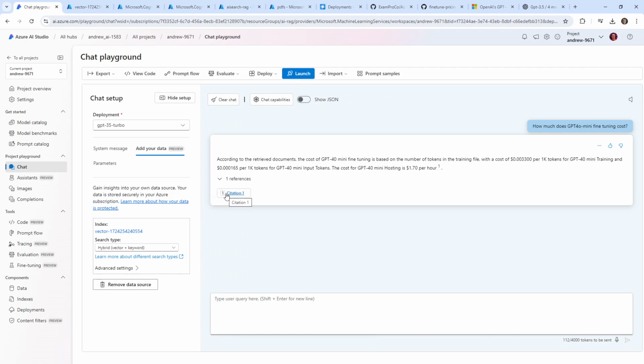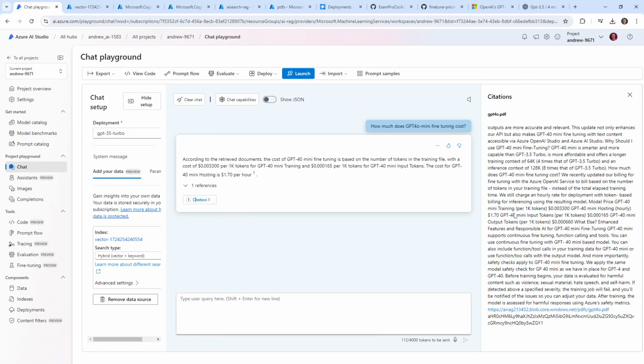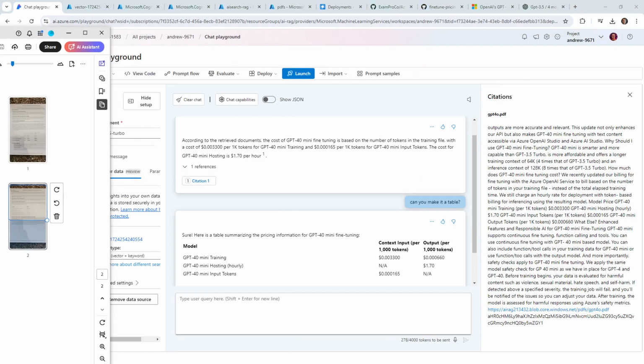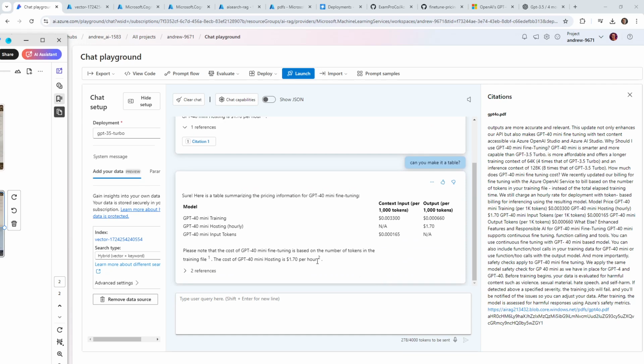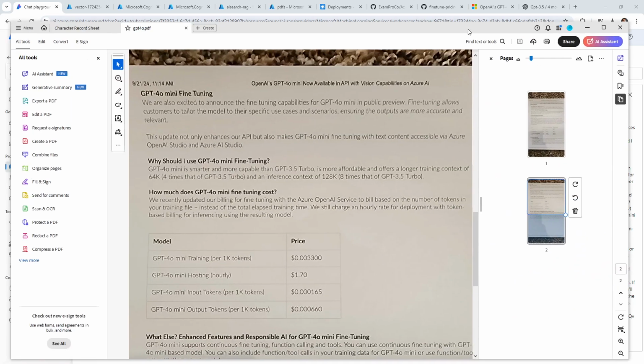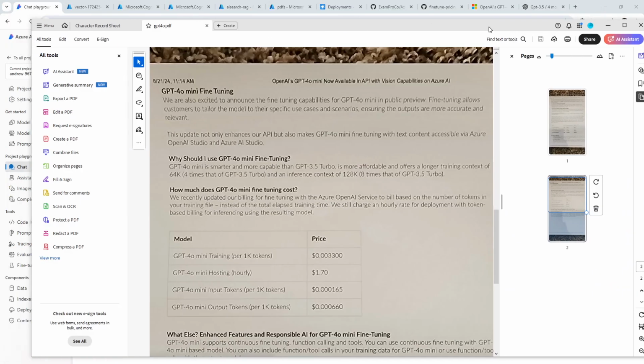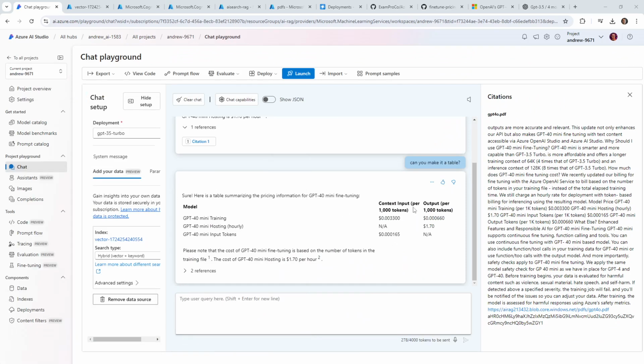And we have a reference. And yes, so it's getting it from there. Can you make it a table? And let's see if it can do that for us. There we go. And that is pretty close. So not perfect, but of course our data, let's say we have 003 and then, oh no, it's there. Okay, it's just the way it visualized it. So we have a simple one there and just displayed it differently. And so it actually did a better job than what we actually had in the document.